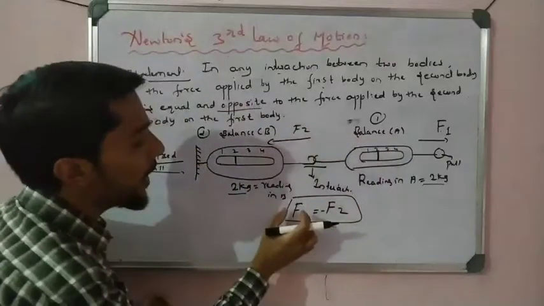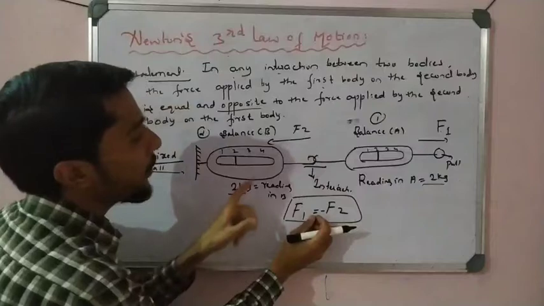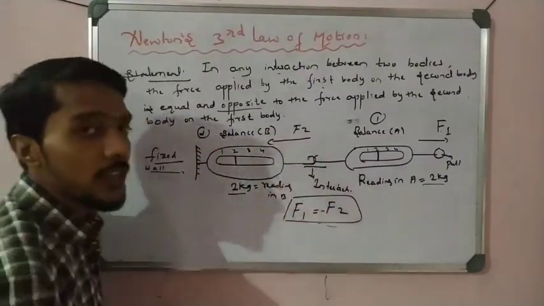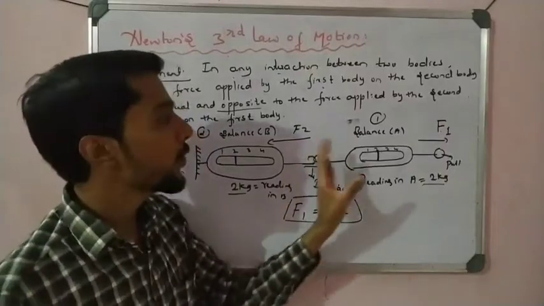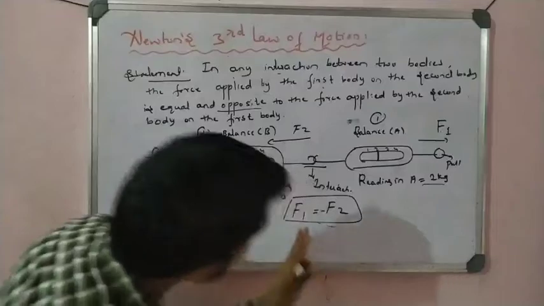So that is nothing but F1, the force applied on the first body, is equal to the force applied by the second body, but opposite in direction. So this is called Newton's third law, students. The forces are equal in magnitude but opposite in direction. So this is one example, right?